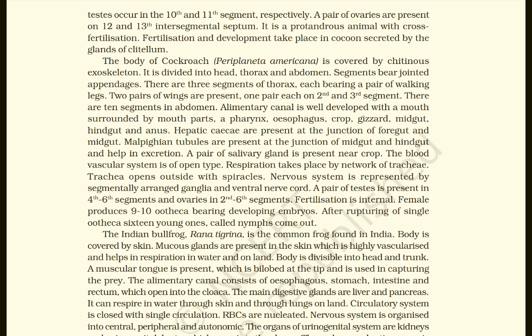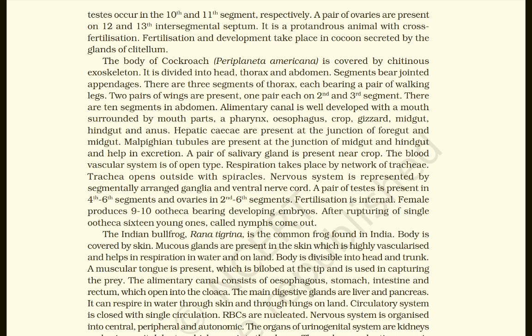Alimentary canal is well developed with a mouth surrounded by mouth parts, a pharynx, esophagus, crop, gizzard, midgut, hindgut, and anus. Hepatic caecae are present at the junction of foregut and midgut. Malpighian tubules are present at the junction of midgut and hindgut and help in excretion. A pair of salivary glands is present near the crop.